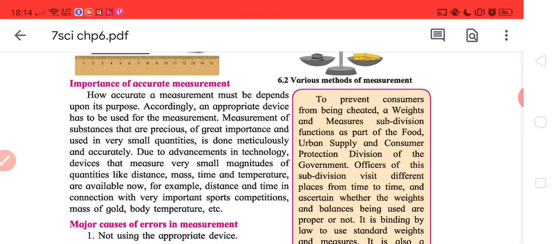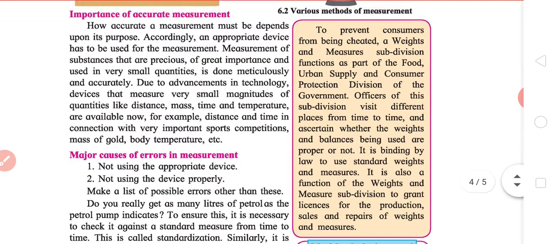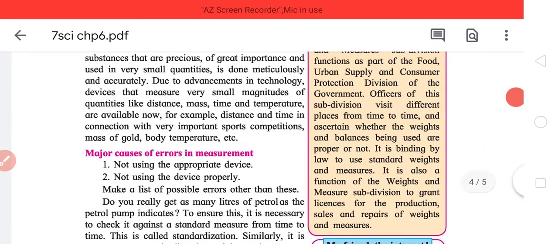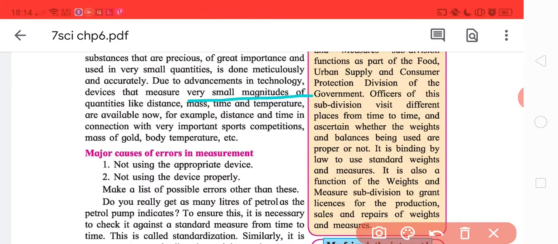is really good enough. Measurement of substances that are very precious and of great importance and used in very small quantities is done meticulously and accurately. Like I said, gold. Due to advancement in technology, devices that measure very small magnitudes of quantities like distance, mass, time and temperature are available now.